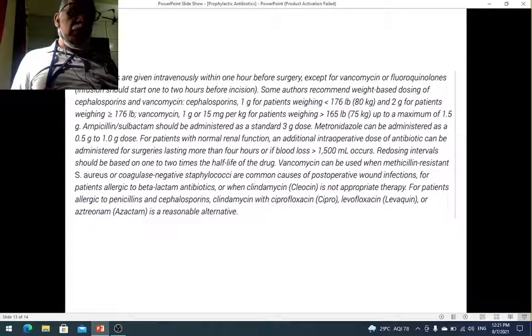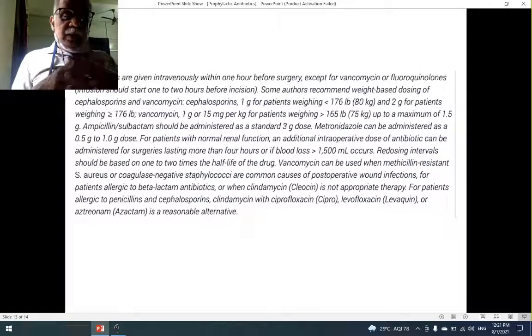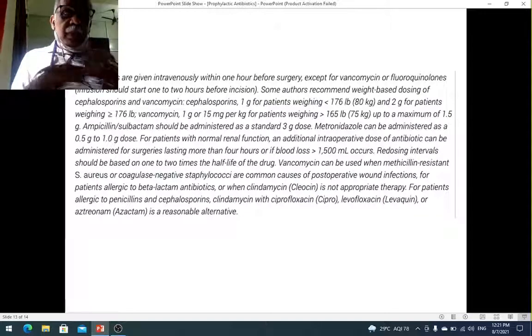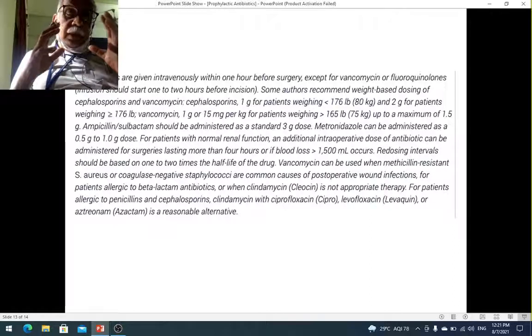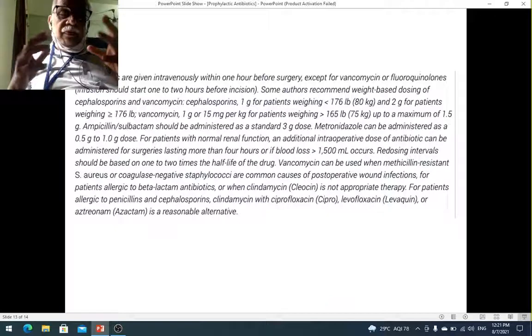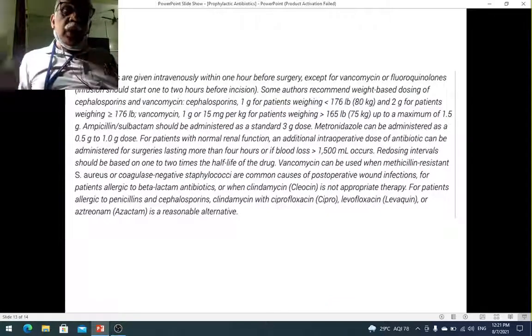Prophylactic antibiotics are used in class 2, that is contaminated wounds, and a few select class 1, clean wounds. That is where you are using a prosthesis. In a clean wound, where you are using a prosthesis. The antibiotics are chosen depending upon the organisms that you are likely to encounter. The commonest antibiotic used is cephalosporin, that is cefazolin. The antibiotic is usually given 1 hour before the incision is put, except in the case of vancomycin and fluoroquinolones, where they are given 2 hours before the incision is put.